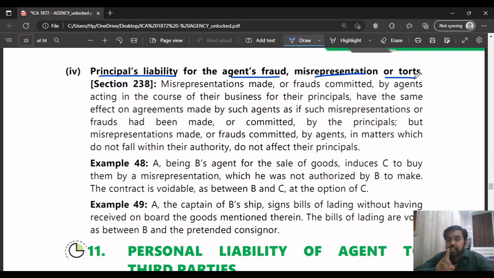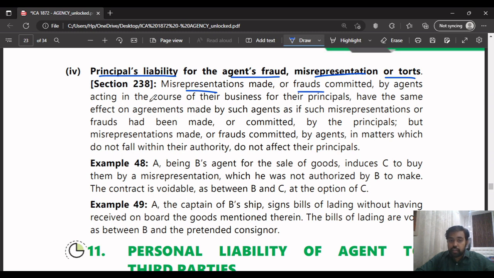In such a case, sorry, my mistake, the principal will be responsible. In such a case, the principal will be liable for such acts of fraud and misrepresentation which the agent has done. Okay, that's what they're saying here.